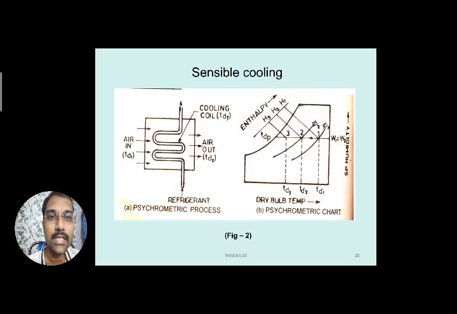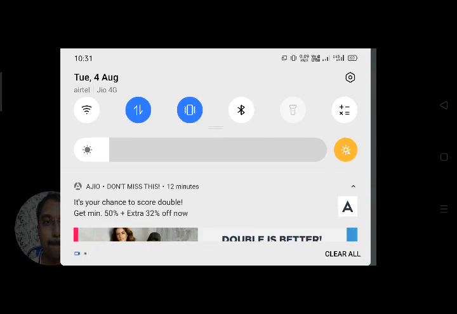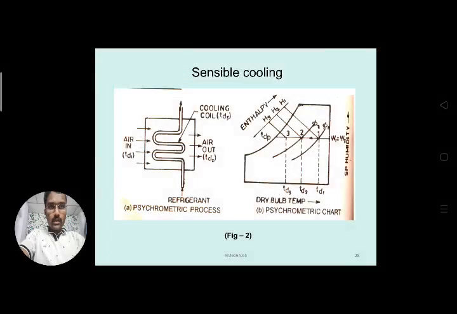And here you can see the sensible cooling process. Coming to sensible cooling, you can see the air inlet and the air exit. The process is a different case. The cooling coil, or the refrigerant entering through the pipe, has a very low temperature.